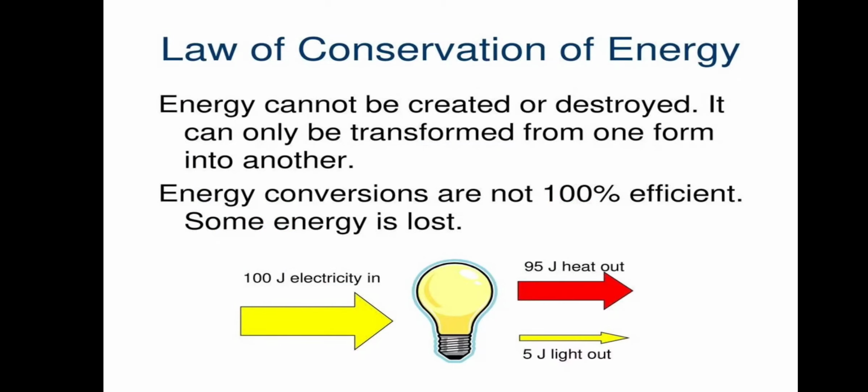Next one is the law of conservation of energy. So बच्चे, what is the law of conservation of energy? Energy cannot be created or destroyed. We know that. So it can only be transformed from one form into another form. So this whole thing is the law of conservation of energy. In other words, we can say that it is the total conservation of energy. How? Energy conversions are not 100% efficient. Some energy is lost. How?